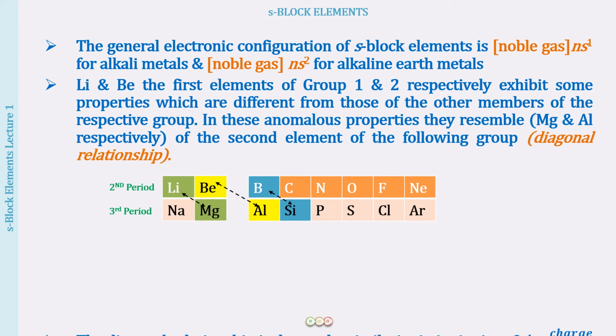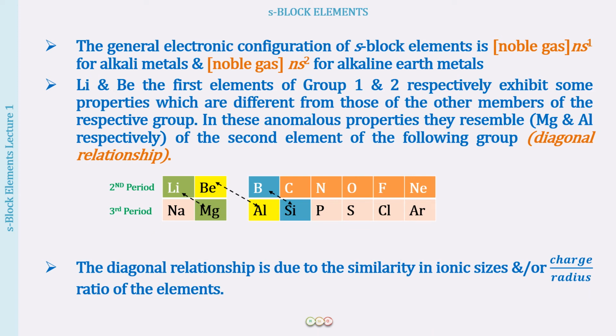Now, why is this so? Just remember that this is because of a similarity in the ionic sizes, or you can say it is because of a similarity of the charge by radius ratio of these elements.